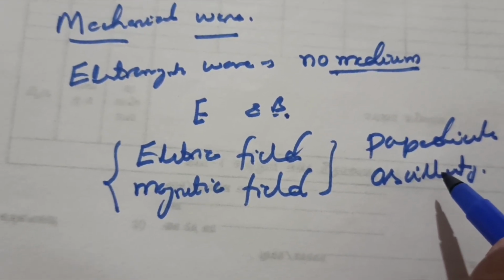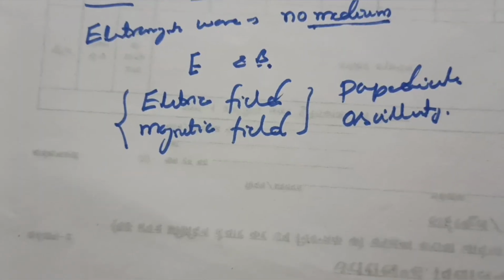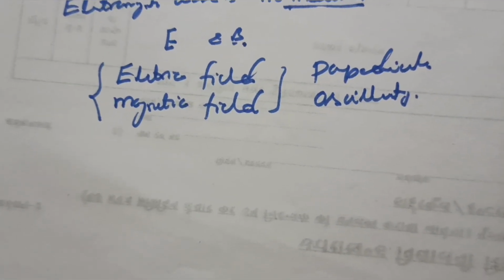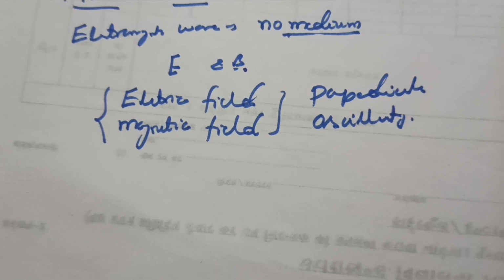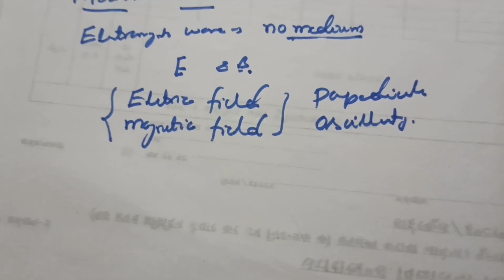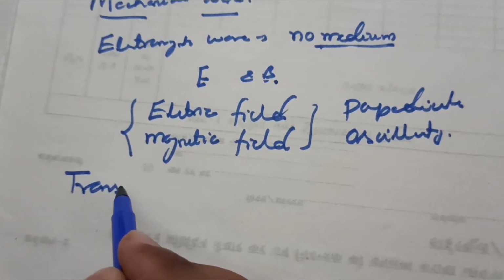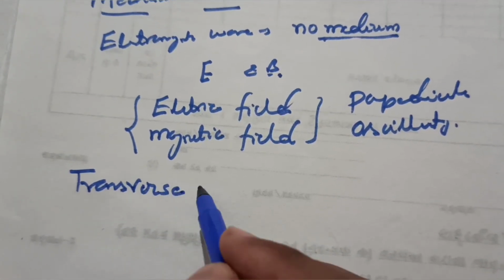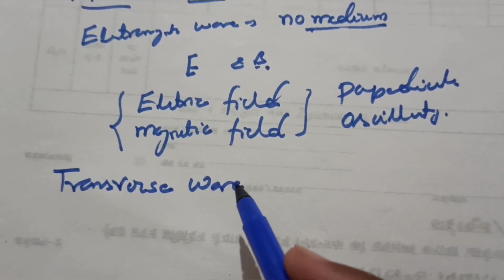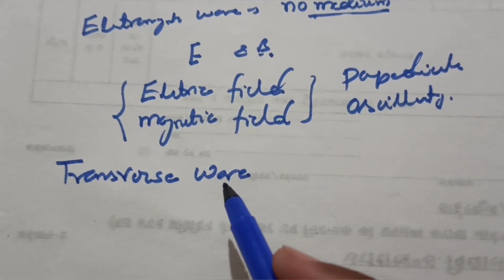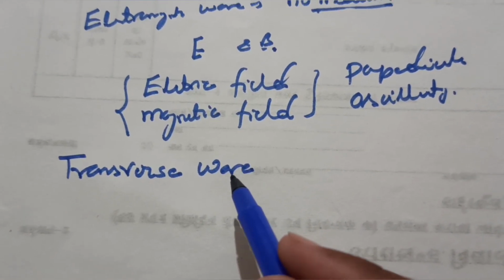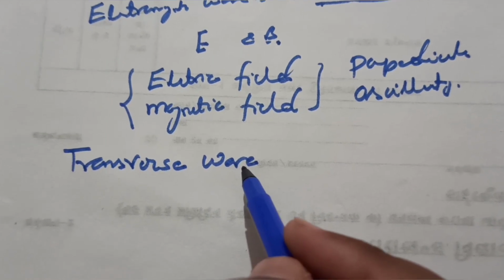Since the fields are perpendicular to the direction in which the wave travels, the wave is a transverse wave. Electromagnetic wave is a transverse wave because the fields are perpendicular to the direction in which the wave travels.